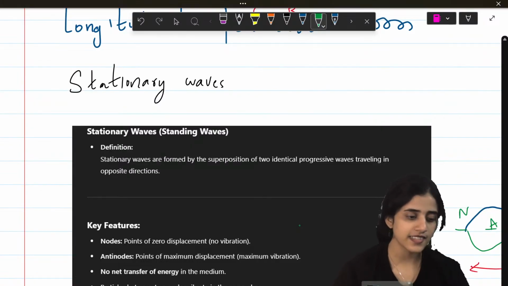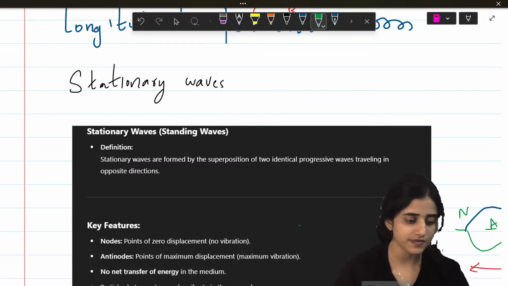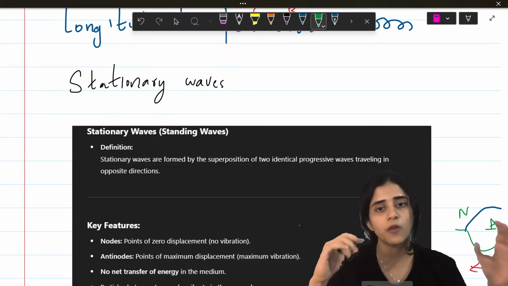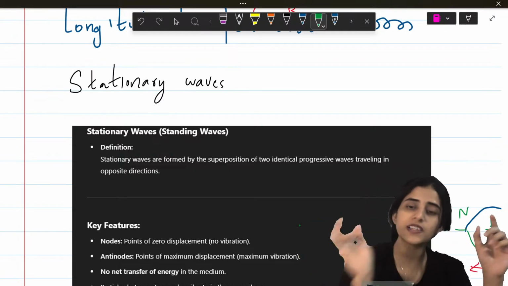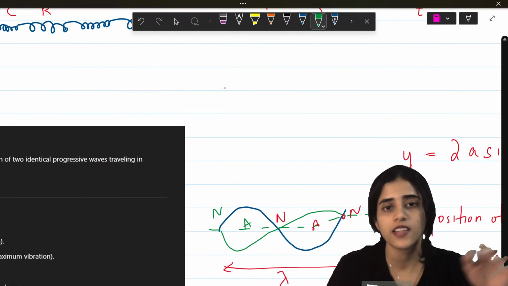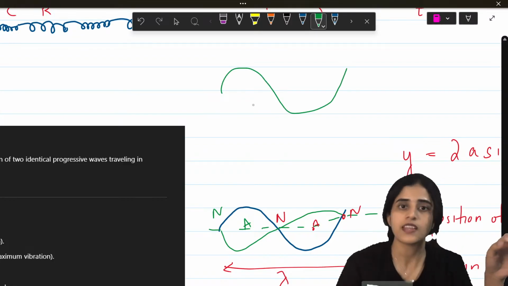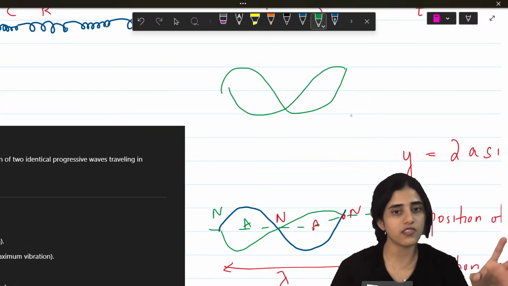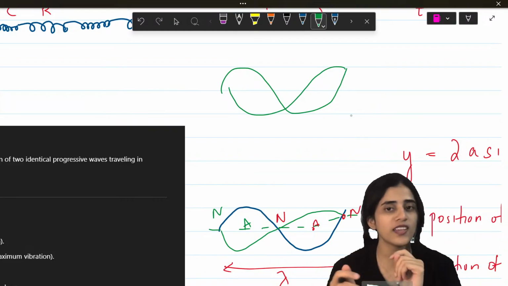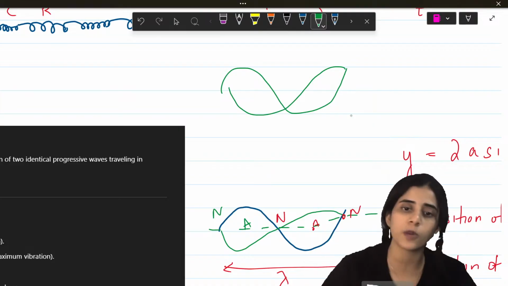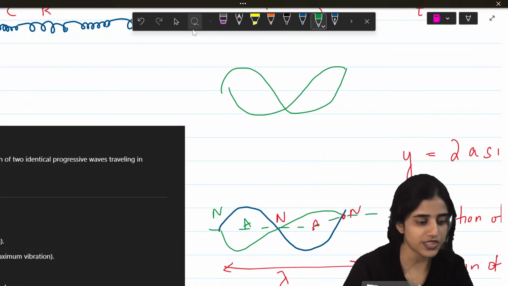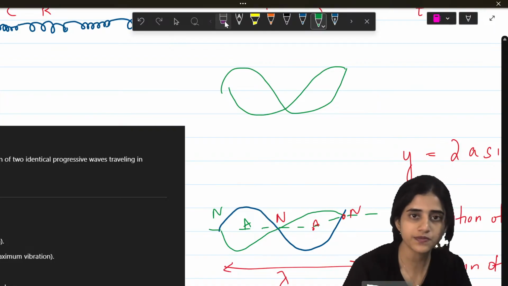Alright, next is standing waves. So what are standing waves? Standing waves are the waves that are formed by two identical waves traveling in opposite directions. So imagine I have a wave like this. I have another wave like this. So this is a standing wave. They are the same. My drawing is bad, but actually they should be the same but in opposite directions. Like this, the blue one and the green one. So they cancel out.